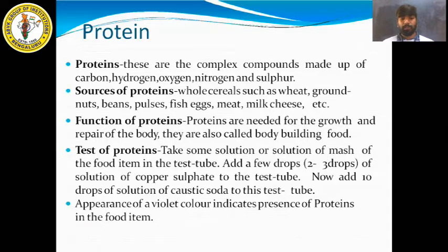Take one test tube. Add the food item into the test tube. For example, take the white part of a boiled egg. Put it into a test tube. Add a few drops of copper sulfate. Then add 10 drops of caustic soda. Then shake it well. After some time, you see a violet color in the test tube. So this violet color confirms the presence of protein in the food item. Understood? The appearance of violet color indicates the presence of protein in the food item.